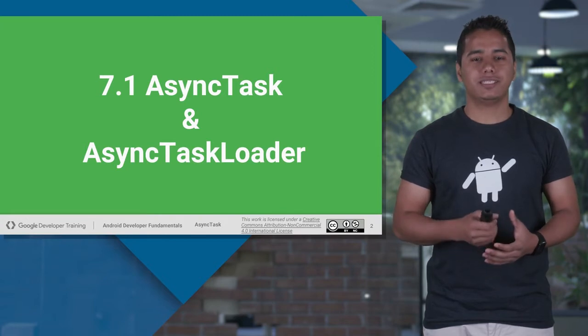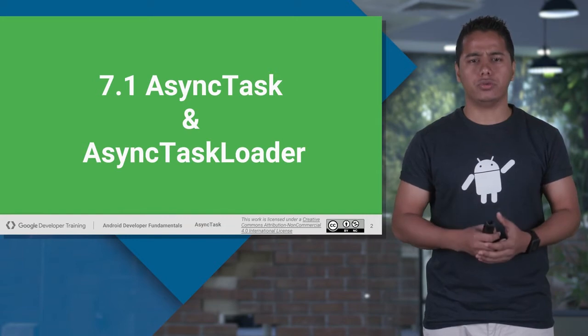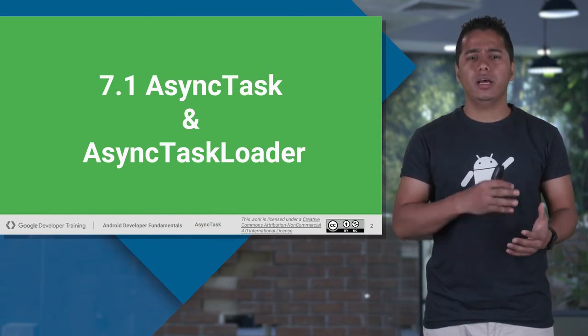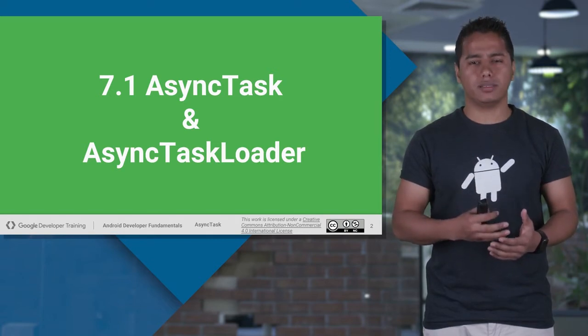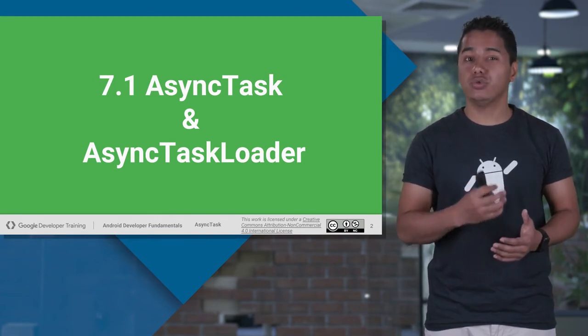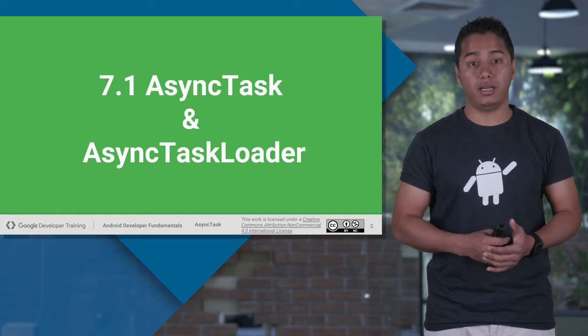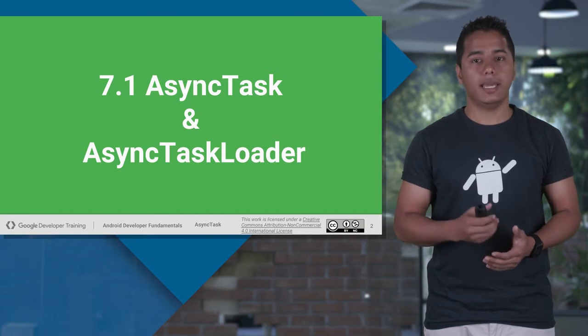We're gonna start with lesson 7, background tasks. Now, we have a good idea about user control, UI design, and how we can transfer between different activities. Now we're gonna learn more about background tasks. What do I mean by background tasks? Long running processes, which take too long to run, and it can crash your application, it can crash your activity. So how exactly can we deal with those kinds of tasks? The answer here is async tasks, and we're going to learn about async task loader also.